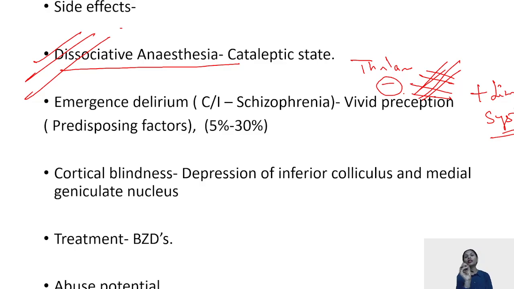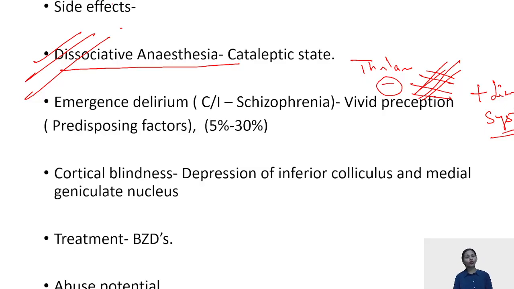Then ketamine can lead to emergence deliriums, that is, you have some vivid perceptions. We have various predisposing factors for that also, like for example, female genders, age more than 15 years, or any patient who is schizophrenic. So, ketamine is contraindicated in those patients who have certain psychiatric disorders like schizophrenias.